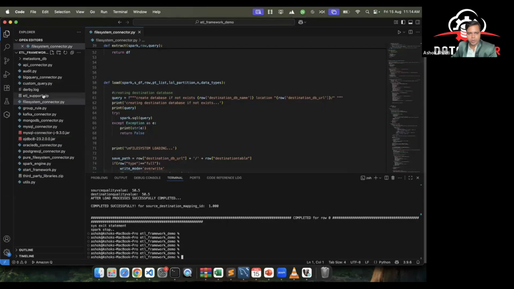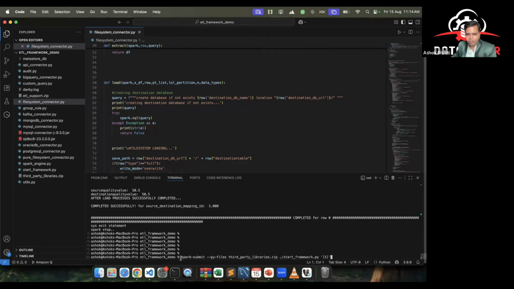See, this is my Spark code which I have developed over my entire 10 years of career, and this is the code I apply everywhere, and I keep enhancing it according to the requirements of the company. I will not go through the code, but you can see the basic files: API connector, file system connector, Kafka connector, Mongo connector. When you are working as a data engineer, you should create different connectors as different files, rather than changing the entire code. The only thing is you will add a new connector. That's all. So multiple connectors are present. Now I'm going to run the Spark code.